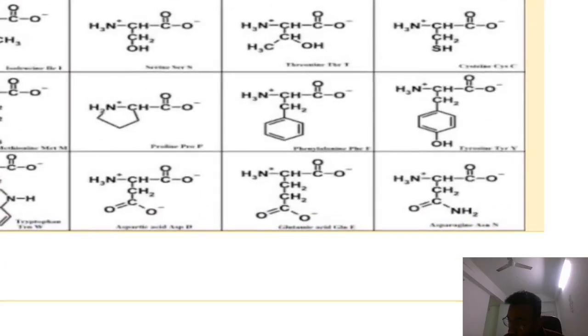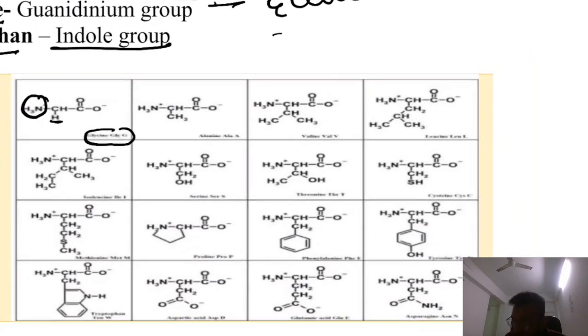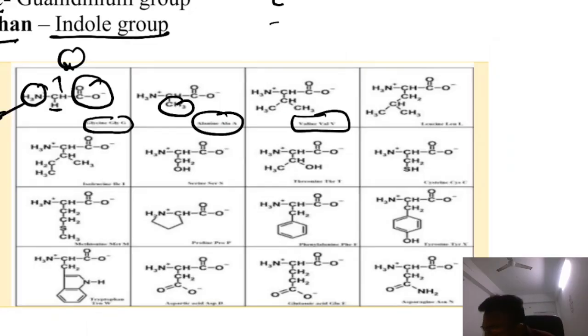Now amino acid on the basis of its structure. I have already told you this is glycine. Glycine has only H. This NH2 is permanent, COOH is permanent, and this H is also there, and the R group will be changed. If there is H, then it is glycine. If there is CH3, then it is alanine. If we have branched CH3, CH and CH3, then it is valine. You can see this is branched. One more carbon is added, so it is leucine. So these are different types of amino acid based on their structure.